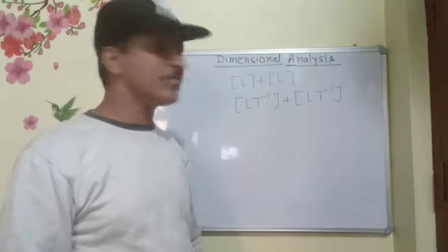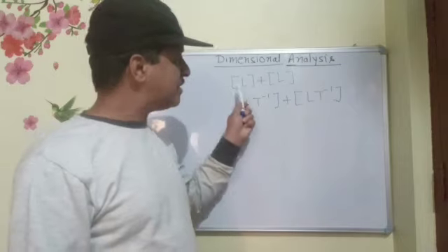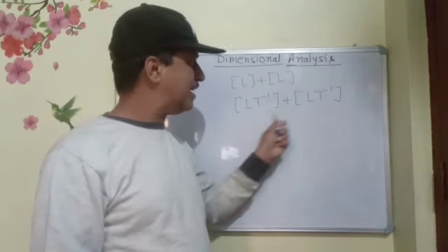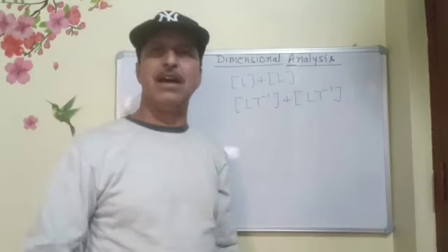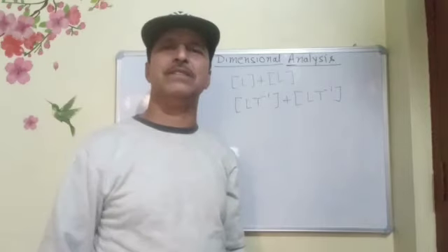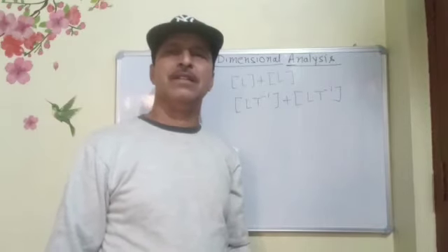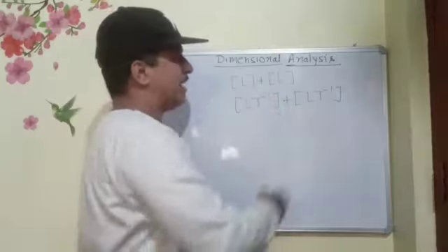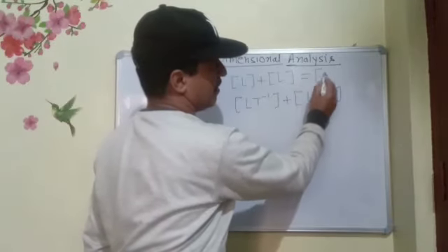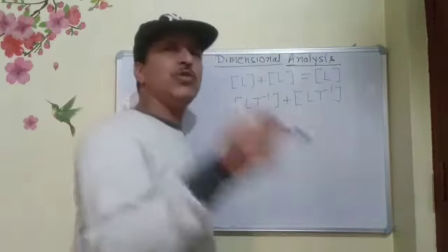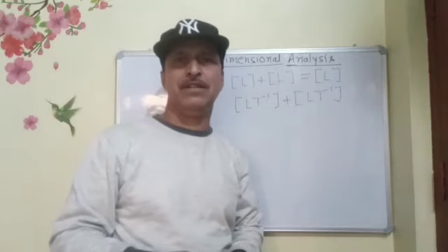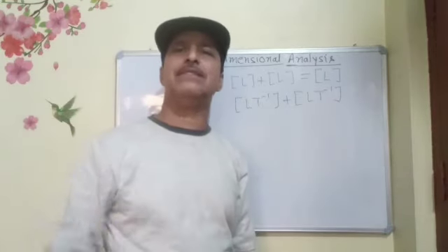Next point, when these dimensions are added or subtracted, the output is the same dimension. Means L plus L will be L only. It will not be 2L, because length plus length is length.